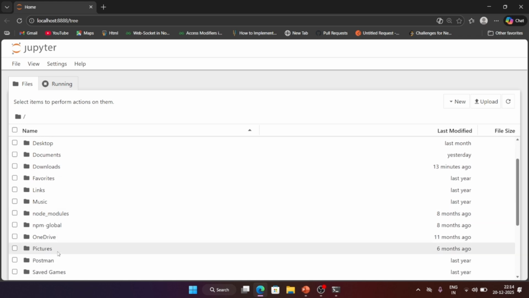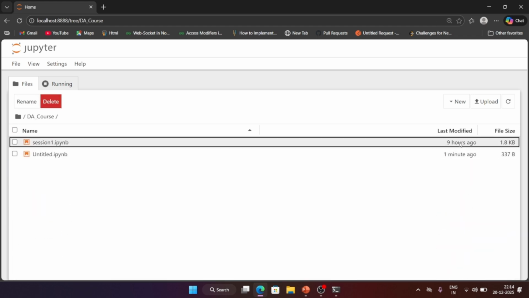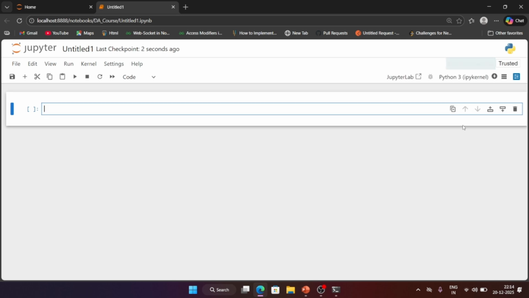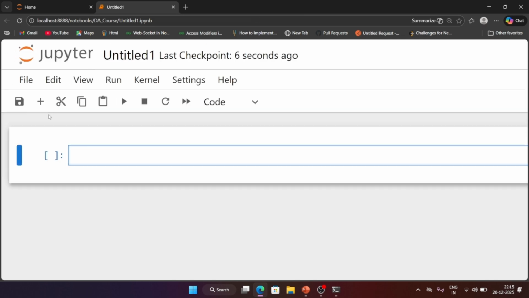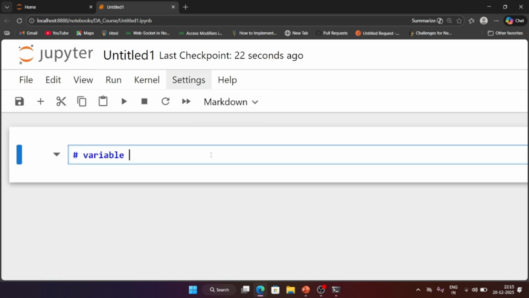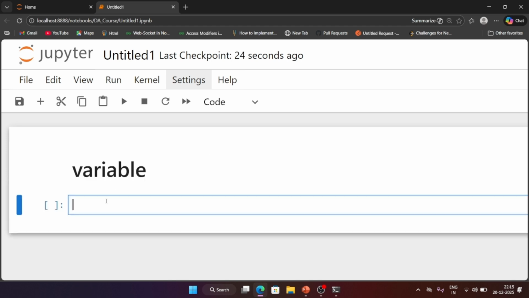Here you can go inside this DA course. Now we are going to start session number 2, because this is your first session of Python. First we are going to create a heading. Today we are going to learn about variables. So here I am creating a heading, giving the name variable, and Ctrl plus forward slash is for comments. Now you can convert this into markdown and after that execute it. Shift plus Enter is your shortcut key for execution.